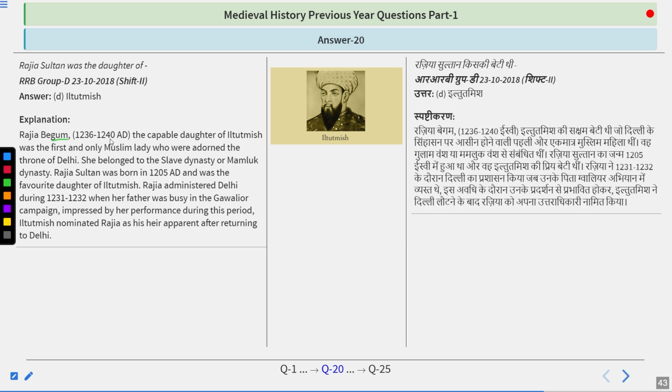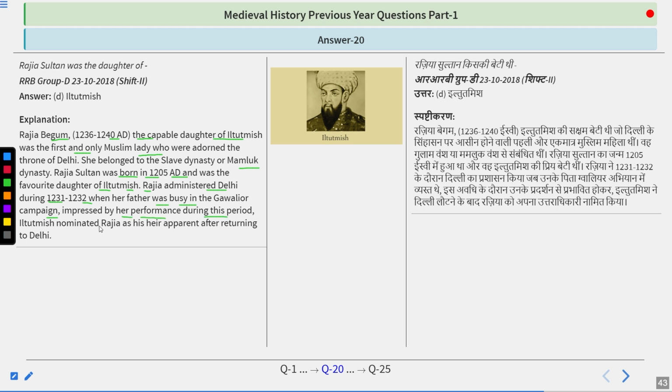So, Razia Begum, in 1236 AD, the capable daughter of Iltutmish, was the first and the only Muslim lady who adorned the throne of Delhi. She belonged to the slave dynasty or Mamluk dynasty. Razia Sultan was born in 1205 AD and was the favorite daughter of Iltutmish. Razia administered Delhi during 1231-1232 when her father was busy in the Gwalior campaign.